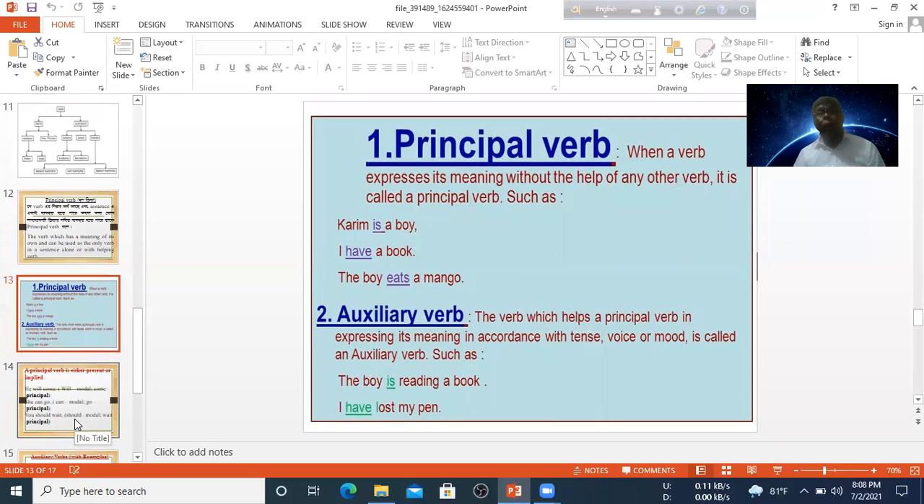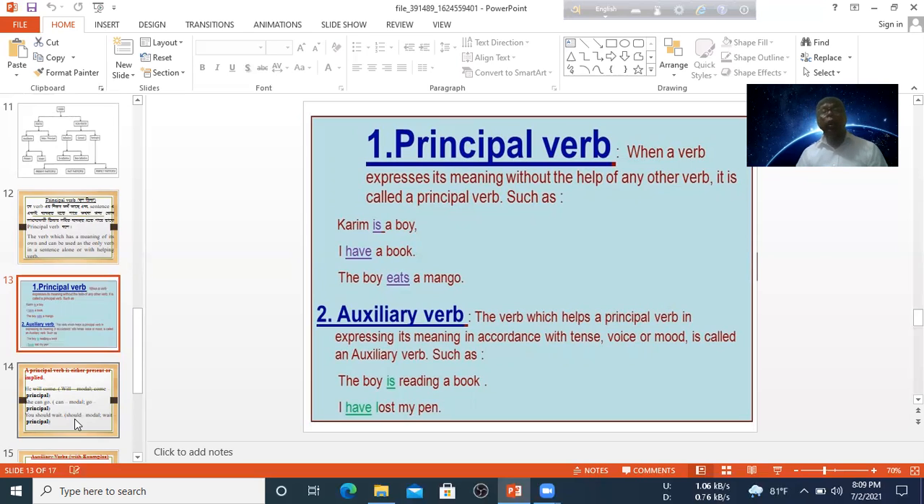There is a list of principal verbs. A verb that expresses its meaning without the help of any other verb is called a principal verb, such as is in 'is a boy'. Sometimes we see that am, is, are are auxiliary, but they are not always auxiliary. Sometimes is is used as a principal verb, and sometimes it is used in the sentence as an auxiliary verb. When there are two verbs, one verb will be auxiliary and the other verb will be principal. When there is only one verb, this verb will be the principal verb.